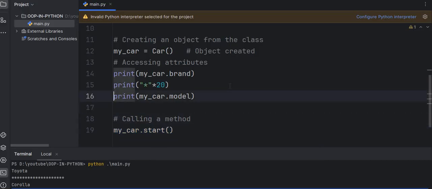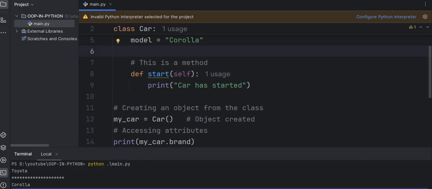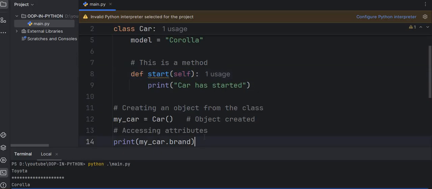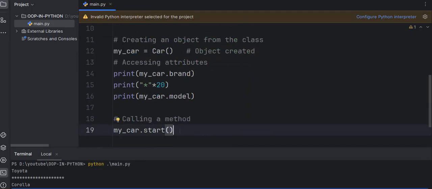So here the question arises, why do we use self here? Self basically represents the object itself. Whenever you call my_car.start, Python behind the scenes converts it into, let me write here, Car.start(my_car).